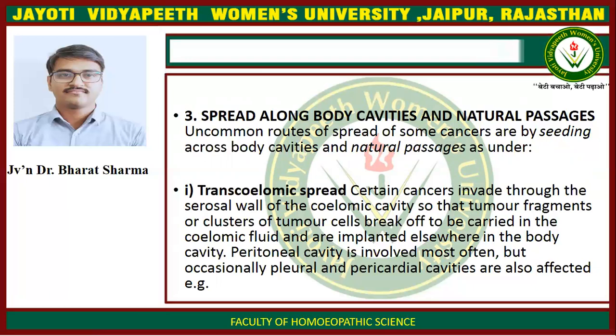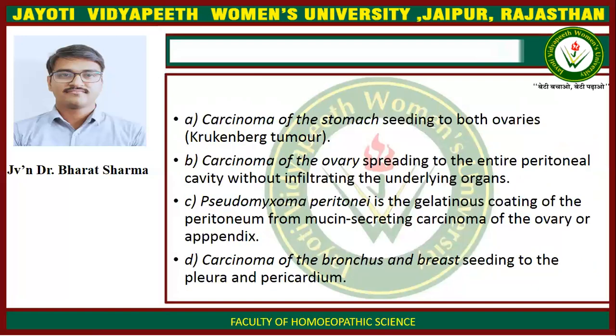Certain cancer invades through the serosal wall of the coelomic cavity, so that tumor fragments or clusters of tumor cells break off to be carried in the coelomic fluid and are implanted elsewhere in the body cavity. Peritoneal cavity is involved most often, but occasionally pleural and pericardial cavities are also affected.